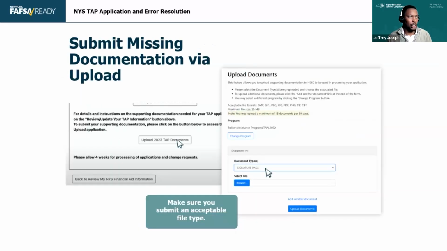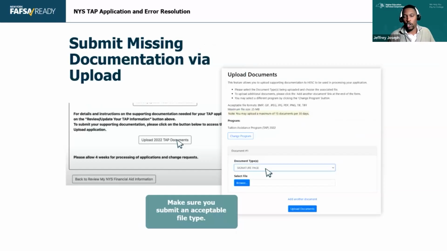Whenever they're submitting documentation, I know if you've been around for a while, there was that email that was live. Students will not get replies from emails. So they'll not get replies from TAP processing email. They won't get replies from any emails. The replies come from the call center, and documentation should be sent through the uploads.